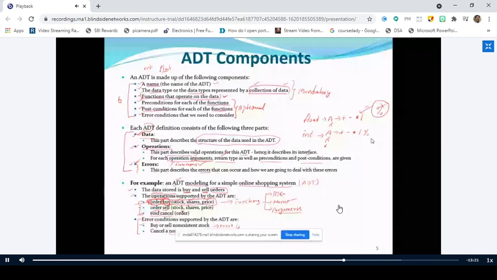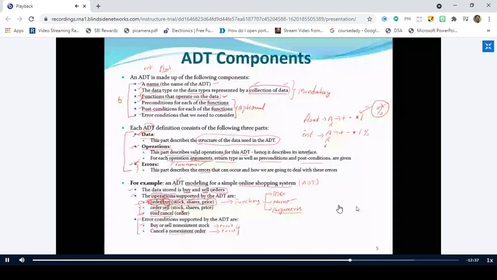So if anybody asks you to implement an ADT for a particular data structure or system, what are the three things you have to do? You have to specify the data you are going to use. You have to specify the operations and the prototype of those functions. And similarly, you have to specify the error conditions, if any. The error conditions may not be mandatory. So this is all about the abstract data type. When we move into the actual topics of stacks, queues, and linked lists, we'll again discuss these abstract data types with respect to ADTs. Is it clear?